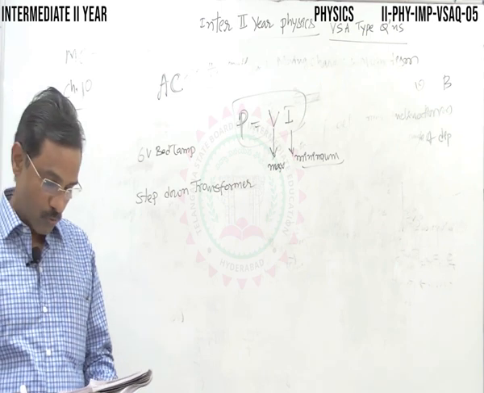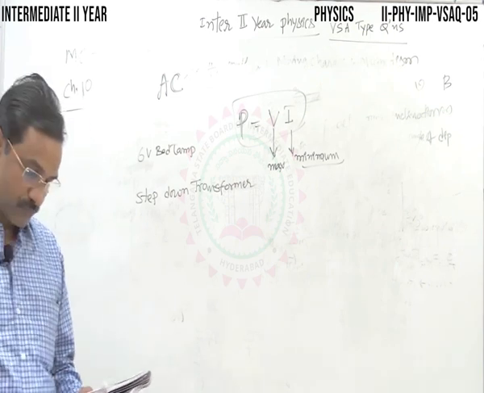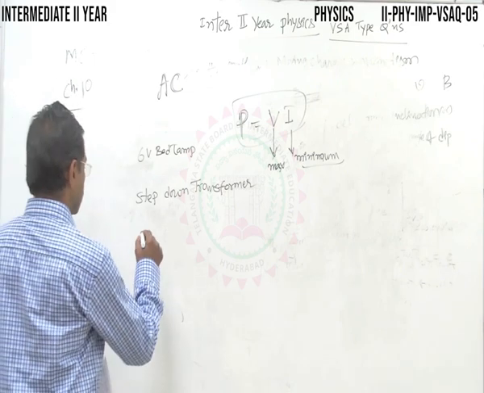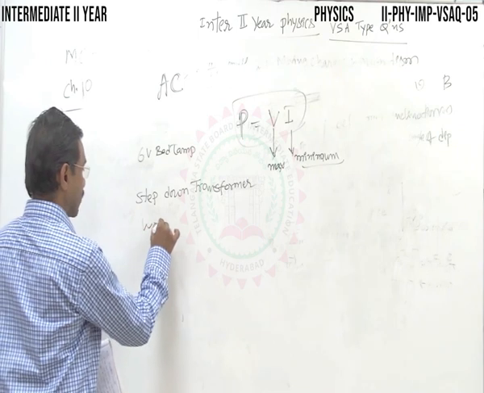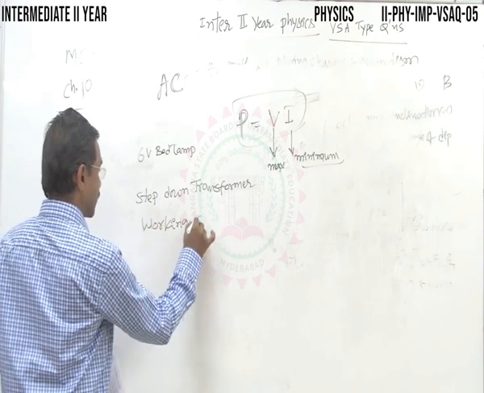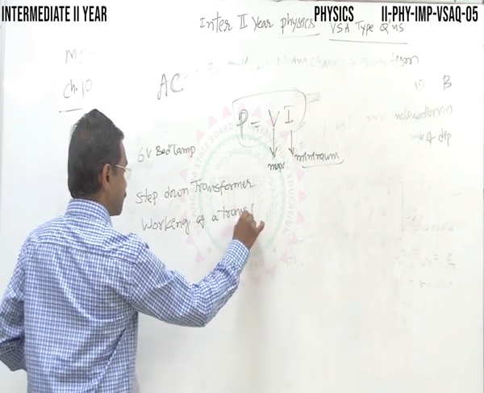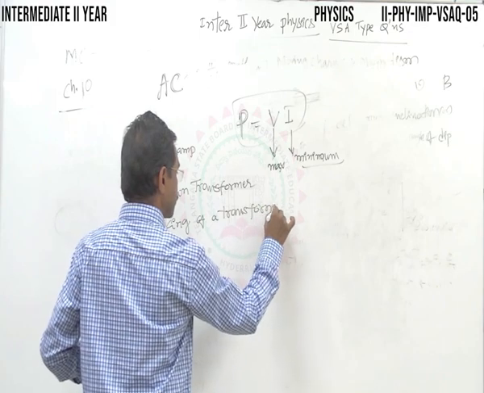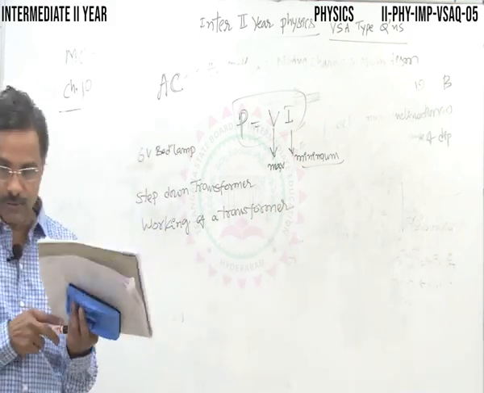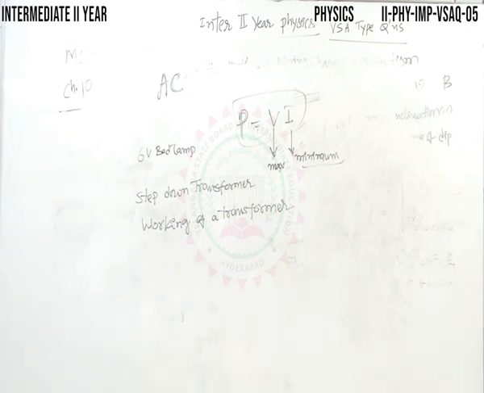Next question. What is the phenomenon involved in the working of a transformer? As you know, Faraday's laws of electromagnetic induction, you might have studied all the details.